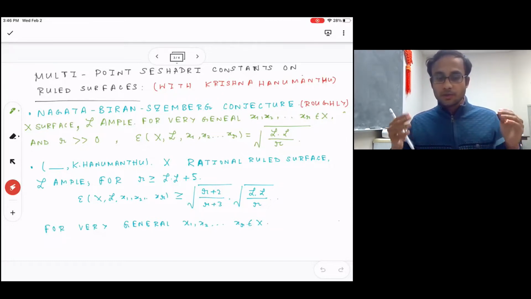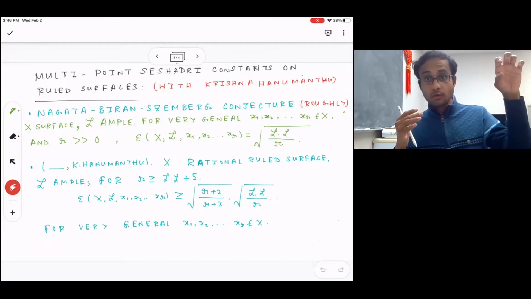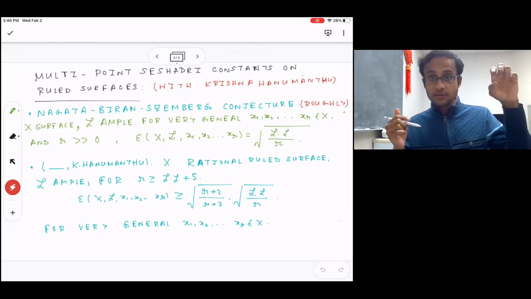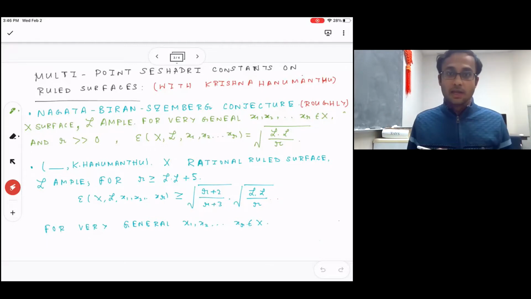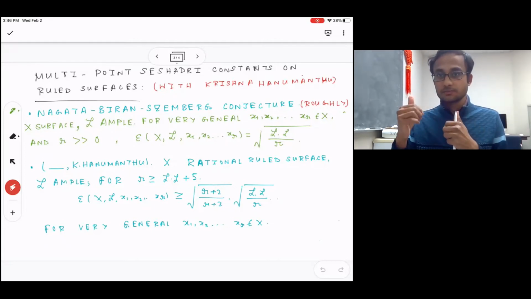So when the surface is, in addition to everything, a rational ruled surface, we have shown that when the number of points is very large, then the lower bound we have given in general is in fact achieved. And in fact, that result verifies the Nagata-Biran-Szemberg conjecture, but in an asymptotic sense.